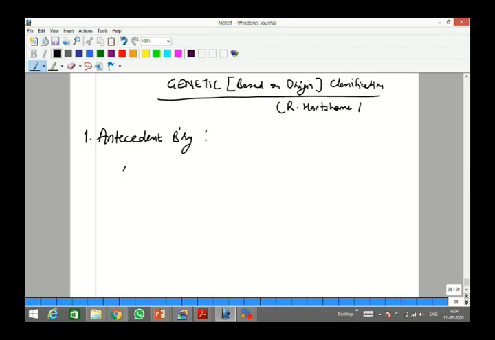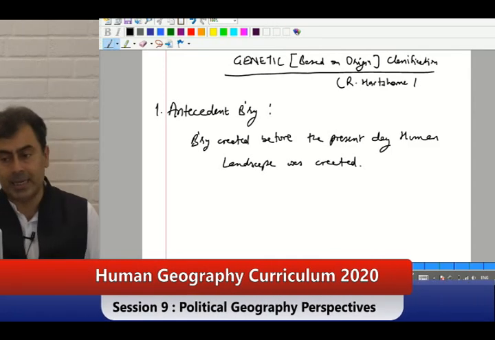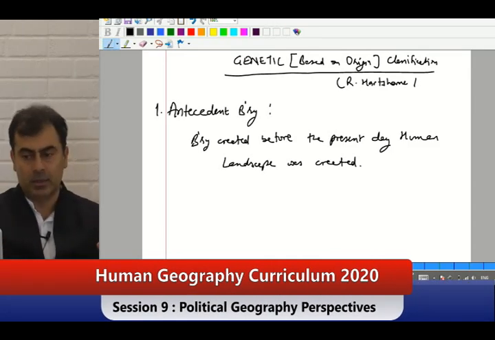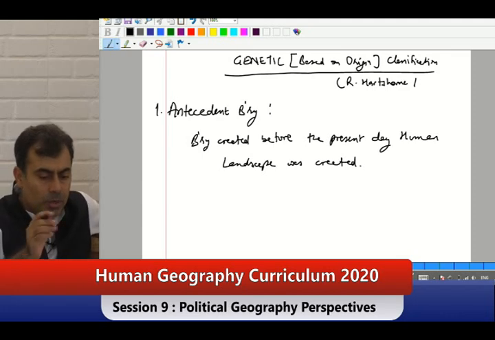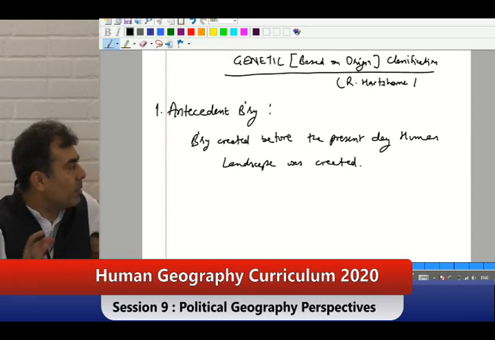So boundary created before the present day human landscape was created. Means boundary was already there. Human beings went there, occupied it, but boundary was created before that. So no conflict. So boundary was already delineated, no problem with that. And what will happen? People will go there later.